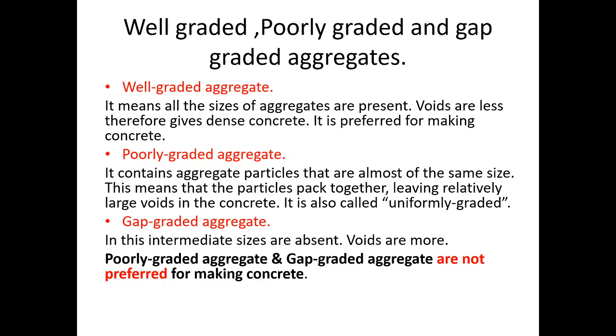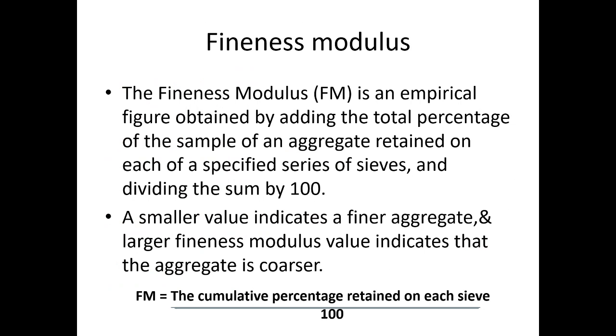Whereas poorly graded aggregate contains aggregate particles that are almost of the same size. This means that particles pack together leaving relatively large voids in concrete. It is also called uniformly graded aggregate. And gap graded aggregate means intermediate size is totally absent. In this also voids are more. Poorly graded aggregate and gap graded aggregate are not preferred for making concrete.